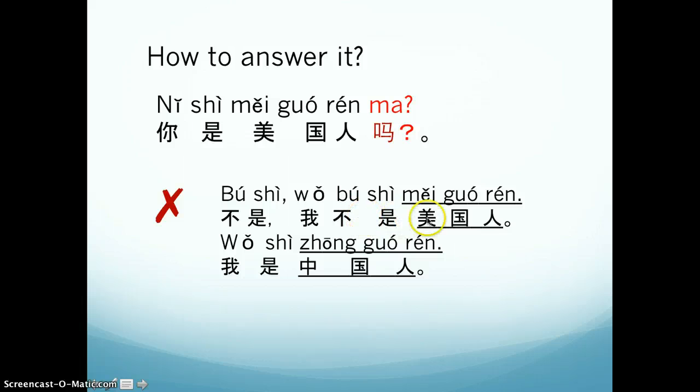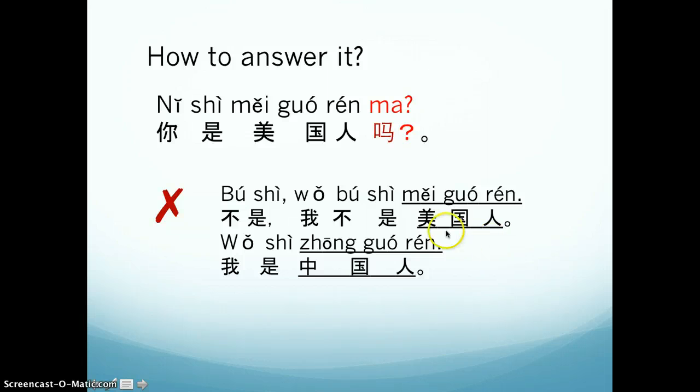I am not American. Make sure in this structure you put 不 before 是, because 是 is the verb in this sentence, and we use the negation 不 to negate it. So you need to have 是, the verb, the necessary component, and then put 不 before it. So 不是，我不是美国人.